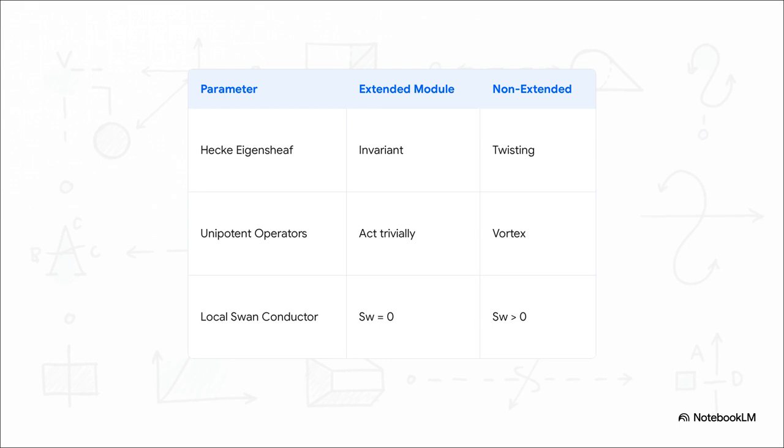But, and here's the kicker, if a counterexample actually exists, what we call a non-extended module, it would show up as this wildly ramified, unipotent vortex with a local Swan conductor strictly greater than 0. Our game plan today? We're going to mathematically prove that the scenario in that non-extended column is literally impossible.